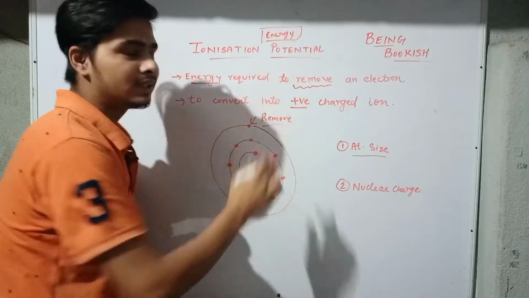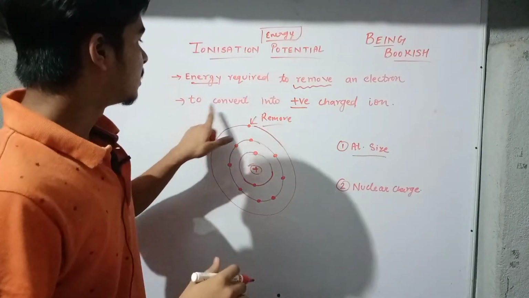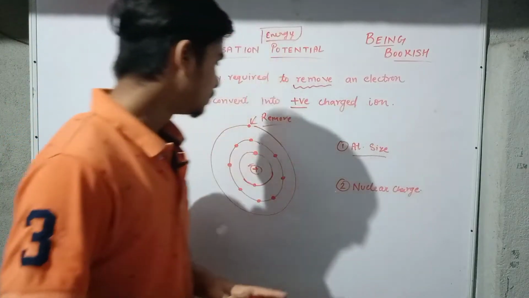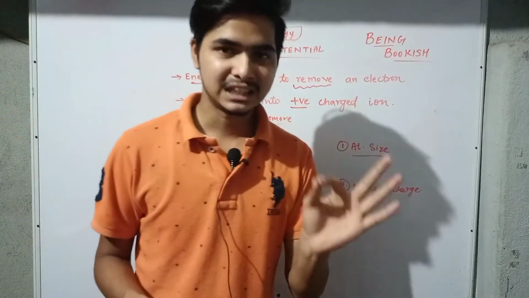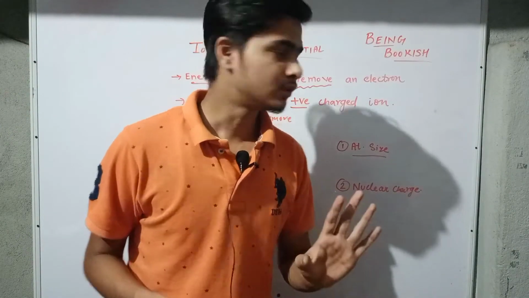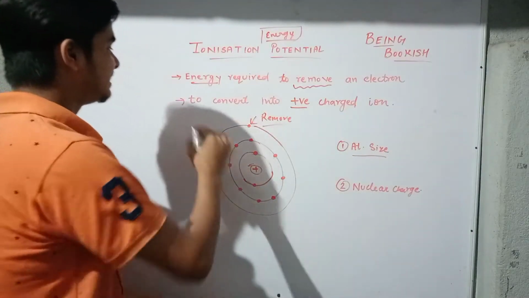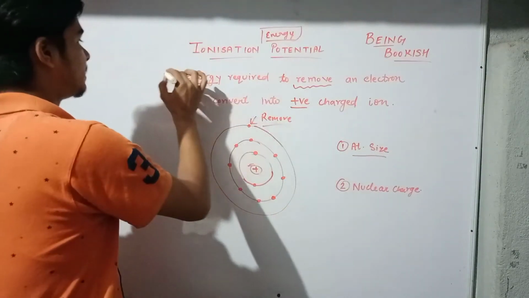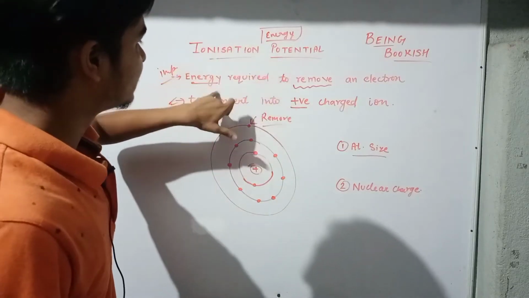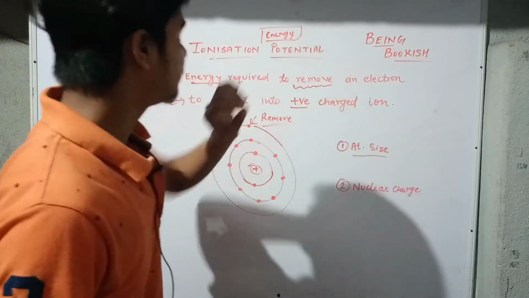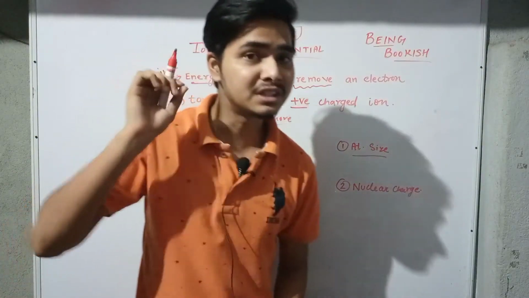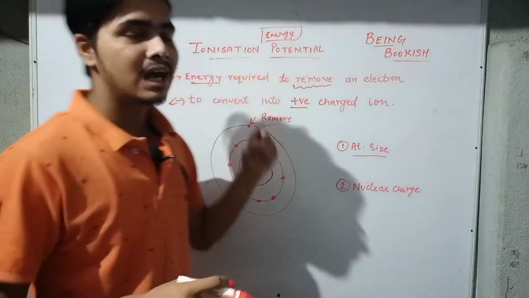Now what is the second point? The second point says to convert it into a positively charged ion. This is not a big deal. You know that whenever an atom loses an electron, it gets positively charged. Yes or no? It gets positively charged. So obviously this line is very easy to understand, but it is very important. So this point says that ionization potential is the energy required to remove an electron from the atom so that the atom can become positively charged. I hope that you are crystal clear about what is basically ionization potential.